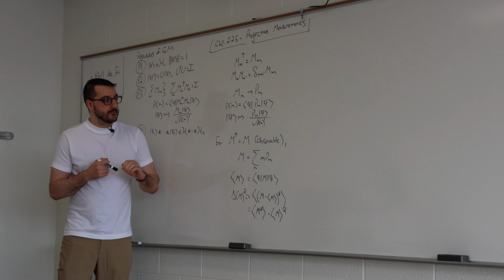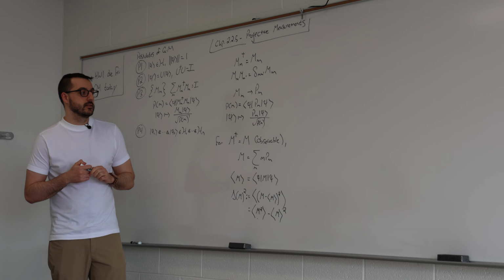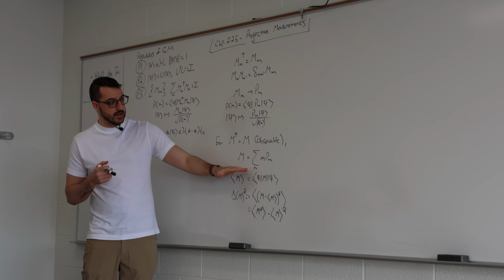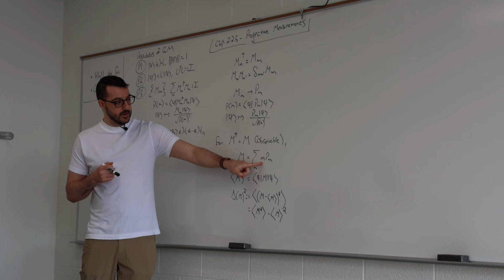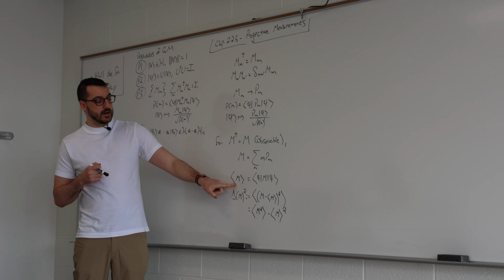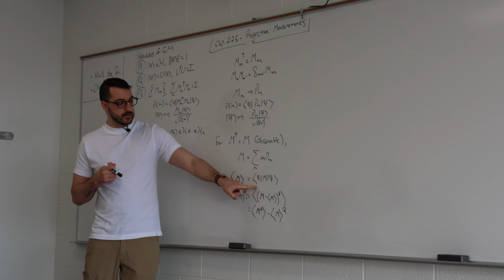Furthermore, we showed that an observable, which we defined as a Hermitian operator, is normal since it's Hermitian, and it has a spectral decomposition, which we wrote in the following way: M equals the sum over m of m times P sub m. In this case, we proved that the average value, the expectation value of M, is equal to psi M psi.